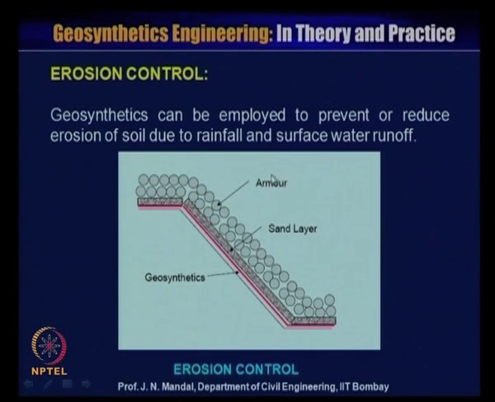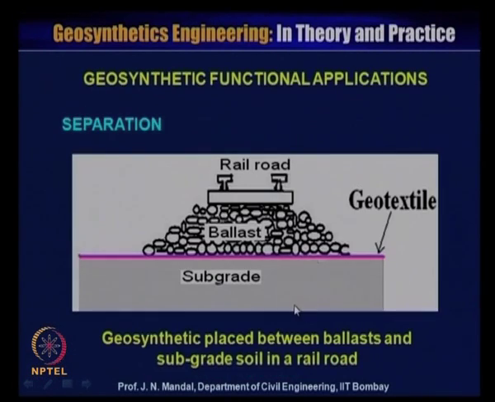You have to place the armor stone because there is a possibility for excess pore water pressure development at this subgrade level and there is a possibility for erosion here. So you can control it by providing a layer of geotextile material, and the geotextile material should not be damaged. That is why you place a sand layer and then on top of the sand layer you provide the armor or the stone, which can prevent the erosion. So, erosion control is a function.